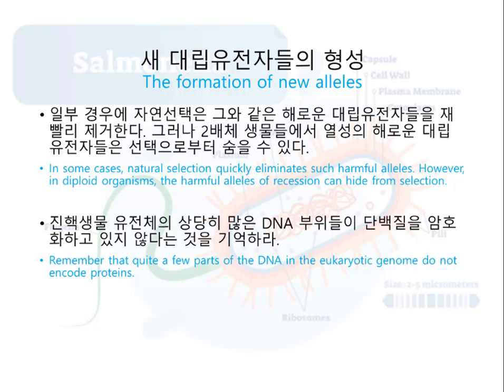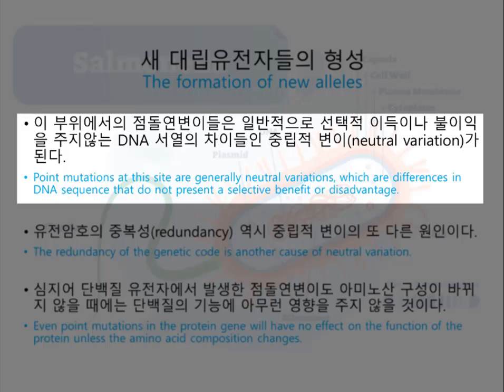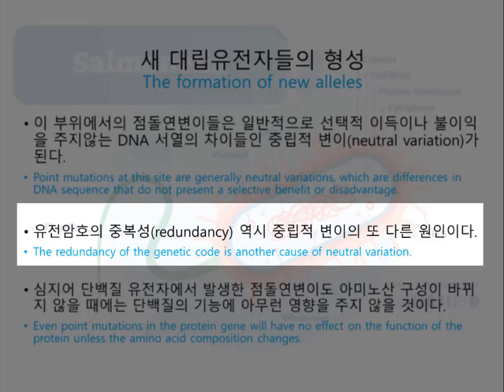While many mutations are harmful, many others are not. Recall that much of the DNA in eukaryotic genomes does not encode proteins. Point mutations in these non-coding regions generally result in neutral variation, differences in DNA sequence that do not confer a selective advantage or disadvantage. The redundancy in the genetic code is another source of neutral variation.